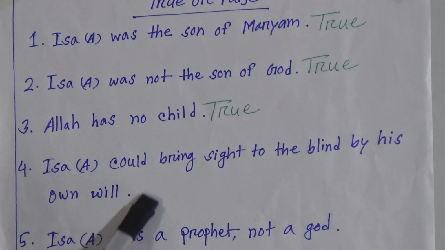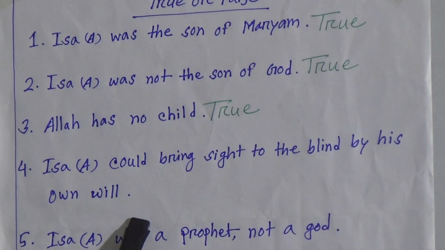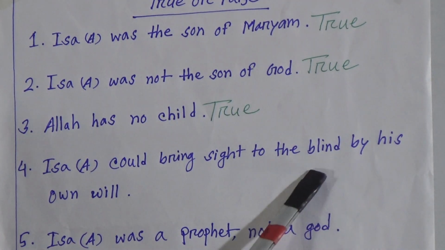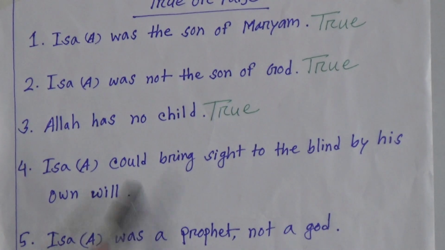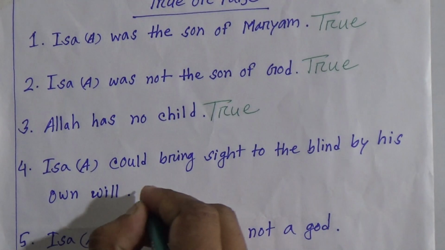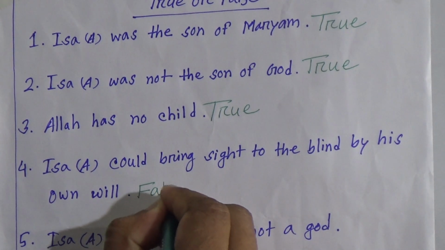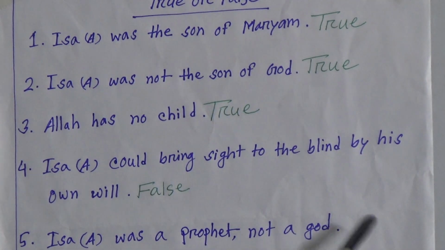Our answer will be false, because Isa alayhi salam could bring sight to the blind by Allah's will. Here it is written by his own will, which is a false statement. So I am writing the answer false, F-A-L-S-E, false.